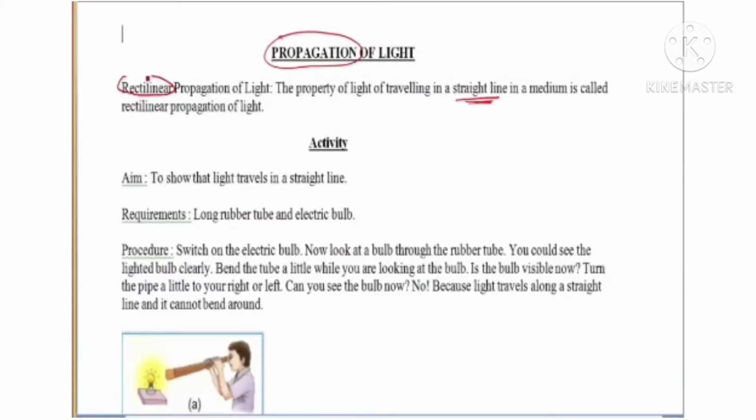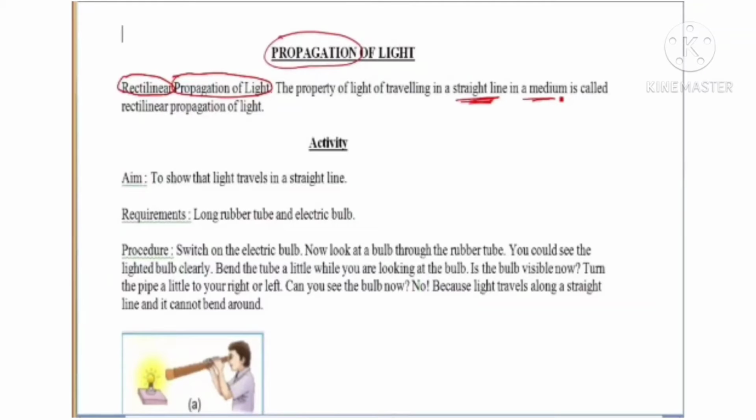Now, what is rectilinear? Rectilinear means in a straight line. Propagation of light means movement or traveling of light. So, light shows a specific property of rectilinear propagation. That means light always travels in a straight line in a particular medium. It cannot bend, right students? We have seen this so many times.